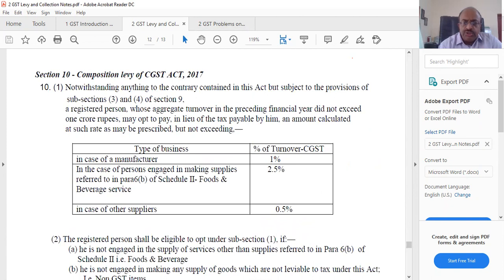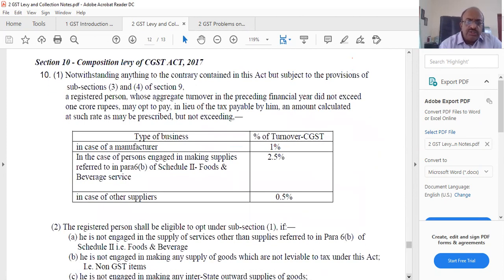This is the composition scheme. The composition scheme applies if somebody's aggregate turnover does not exceed a limit. Again, there is a small correction we need to make. It was 75 lakh, they increased it to 1 crore, and now it is 1.5 crores. Please correct it. Then they need to pay at these reduced rates.